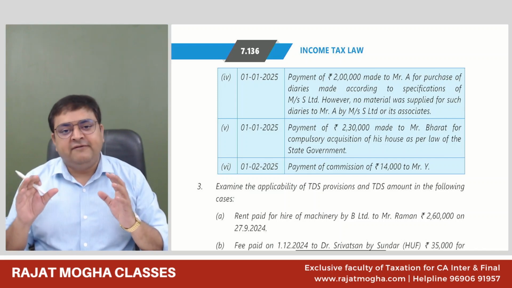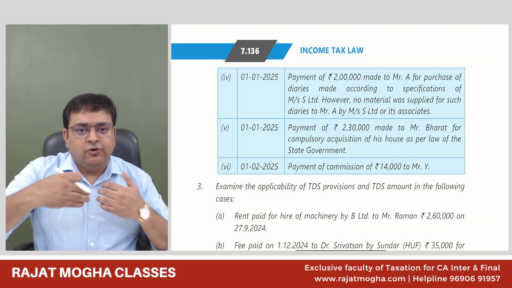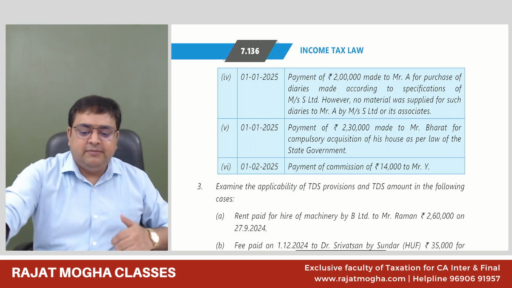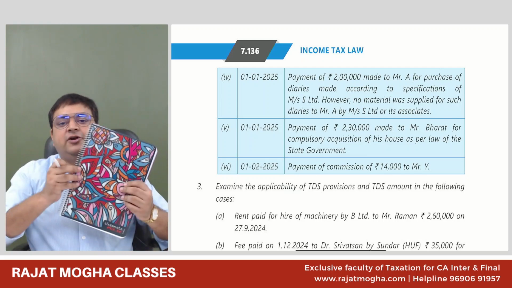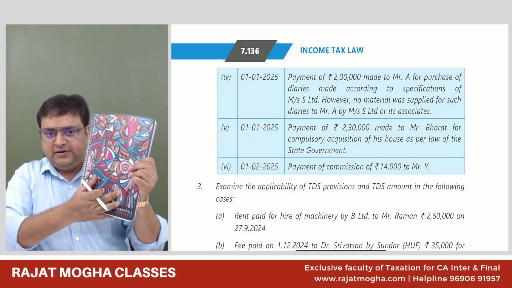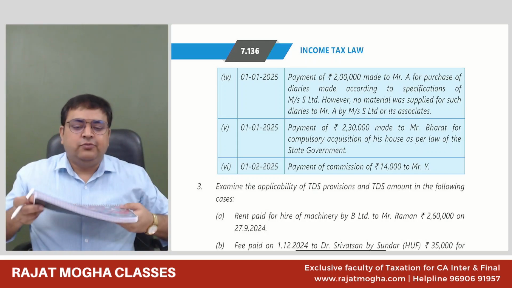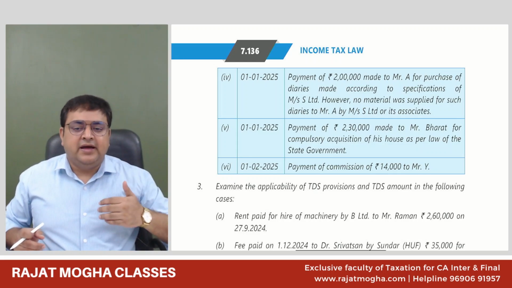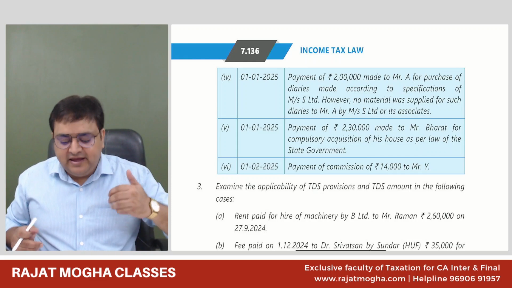You will say, okay, sir, I will charge 200 rupees per diary. I'm not giving you anything, I'm giving you specifications. Now you are giving me this diary. So what are you doing? I am purchasing, you are selling me the diary. I'm not getting a work done. I'm actually purchasing diaries from you.